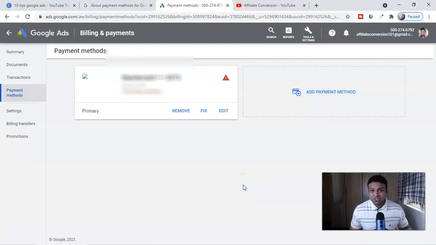If you keep changing the payment method, guys, that also comes under circumventing the system. They will suspend your ad account if you have an unpaid balance, or if you keep changing the credit card or debit card and you're also not adding your tax details. So make sure you are doing everything when you're setting up your Google ad account. These are four important things before you start an ad campaign with Google Ads.